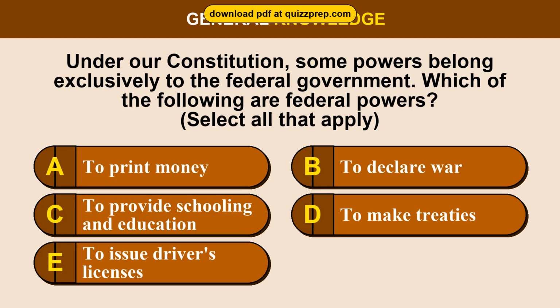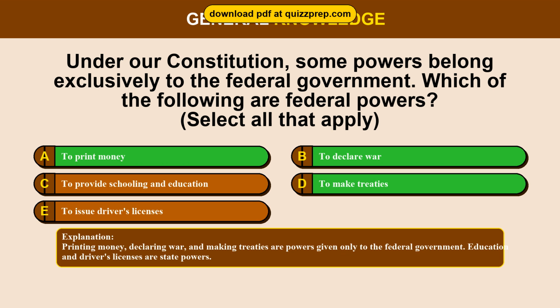Question 61. Under our Constitution, some powers belong exclusively to the federal government. Which of the following are federal powers? Option A, to print money. Option B, to declare war. Option C, to provide schooling and education. Option D, to make treaties. Option E, to issue driver's licenses. The correct answers are options A and B and D. To print money, to declare war, to make treaties. Printing money, declaring war, and making treaties are powers given only to the federal government. Education and driver's licenses are state powers.